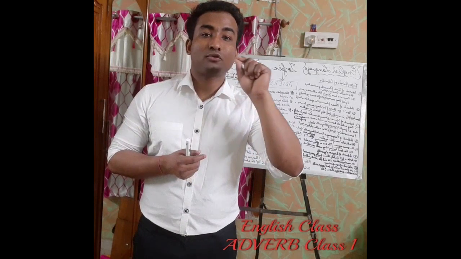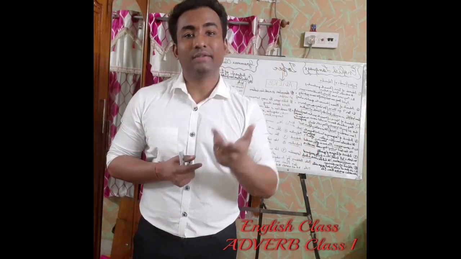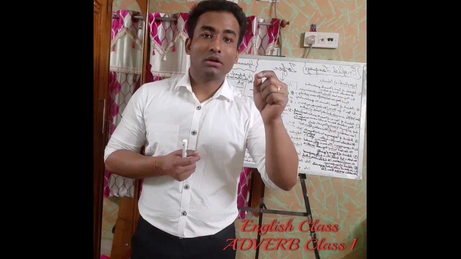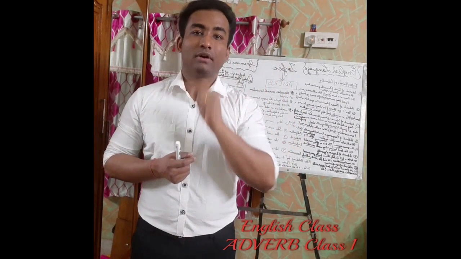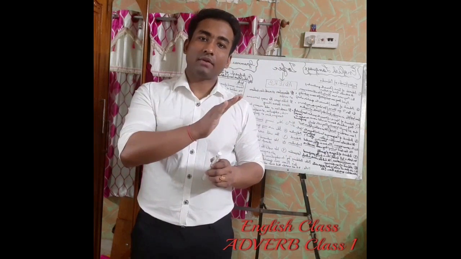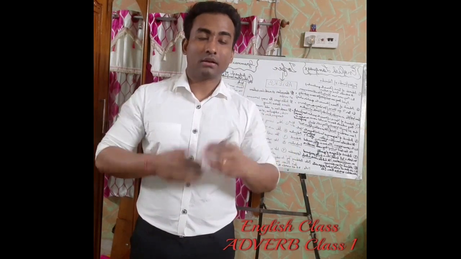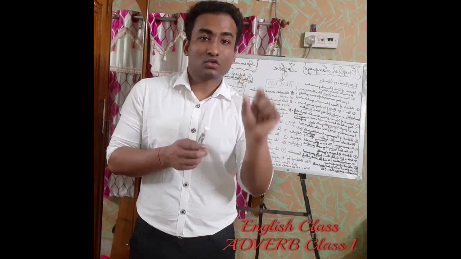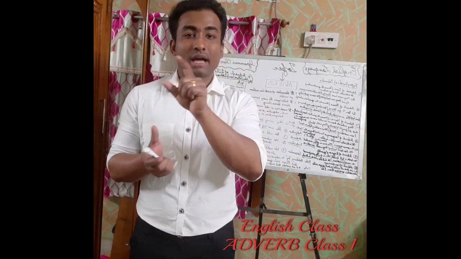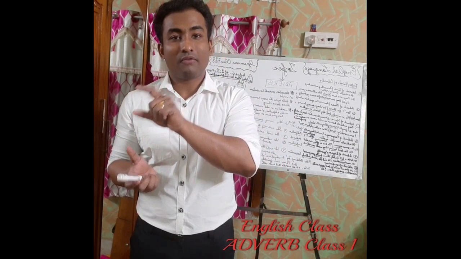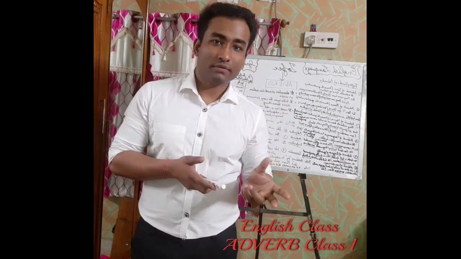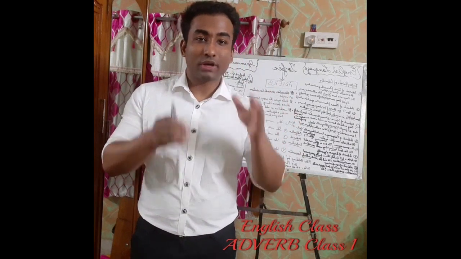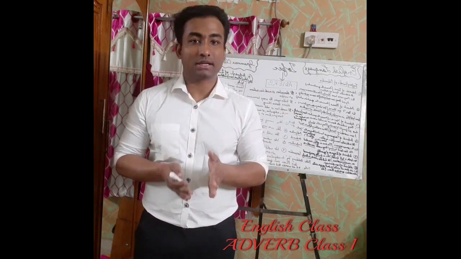Now if I have to describe the word arrive, then that word would be an adverb. For example, she will arrive. Now I am making it better. She will arrive soon. That means this soon is a word which is describing the verb. So obviously it's an adverb. So she will arrive soon. So soon is already an adverb. So in this sentence already an adverb is present.